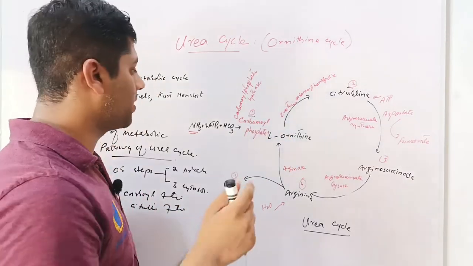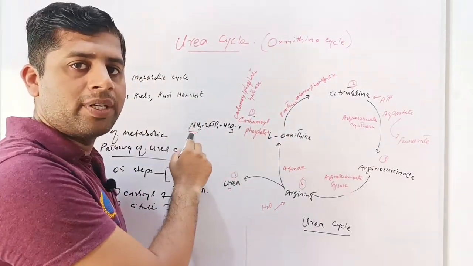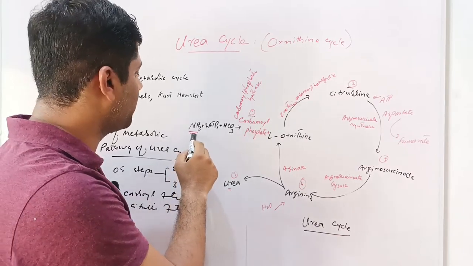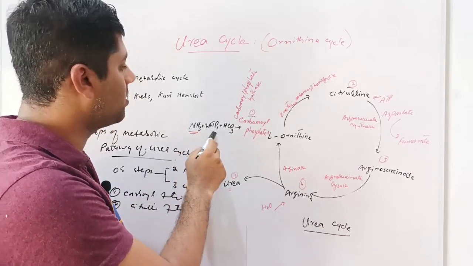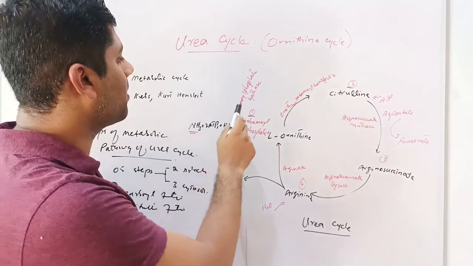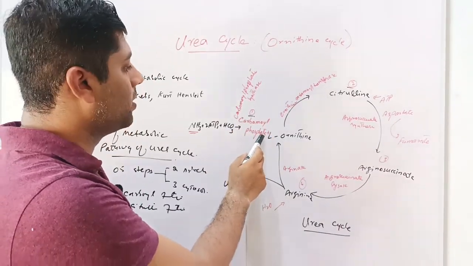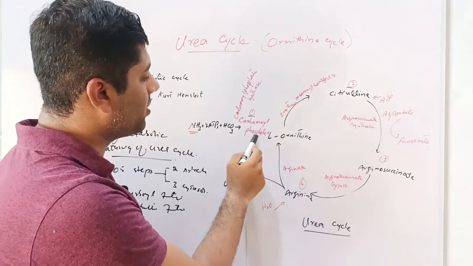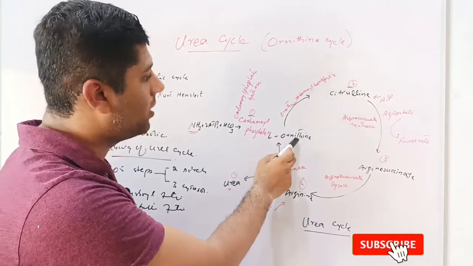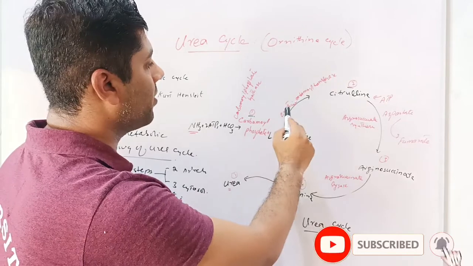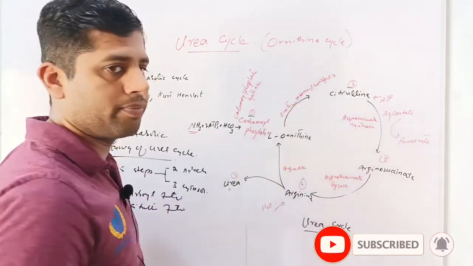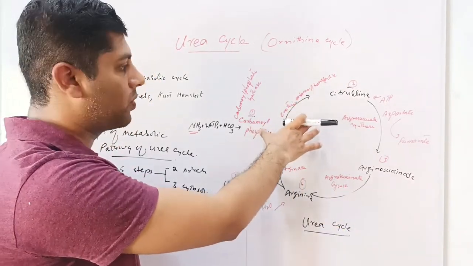I am going to repeat these reactions. The ammonia formed from the degradation or metabolism of amino acids and proteins utilizes 2 ATPs in the presence of bicarbonate and the enzyme carbamyl phosphate synthase to produce carbamyl phosphate. In the second reaction, carbamyl phosphate reacts with L-ornithine and produces citrulline in the presence of ornithine carbamyl transferase enzyme. These 2 steps occur in the mitochondria.